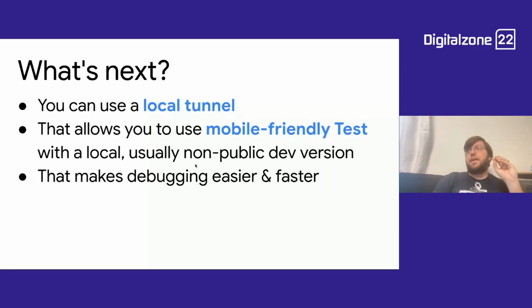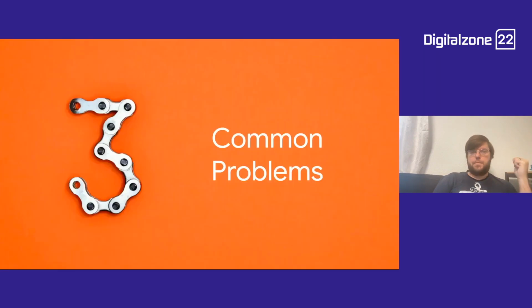I think LocalTunnel does not. But this makes debugging with your developers a lot faster and easier, and it helps you catch problems while they're being developed rather than having to wait until they're deployed to staging, or even worse, in production. So you can catch these problems earlier as well. And it's not that hard to set this up, and it's not that hard to actually use it.